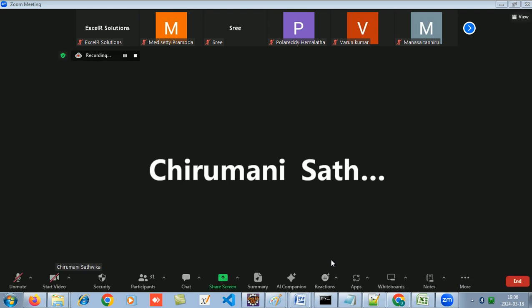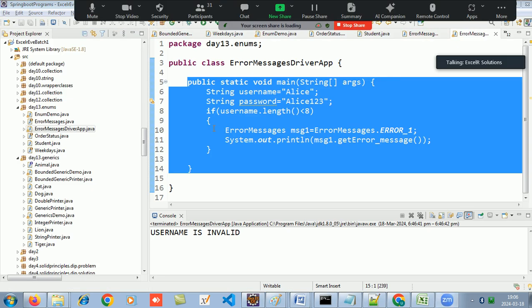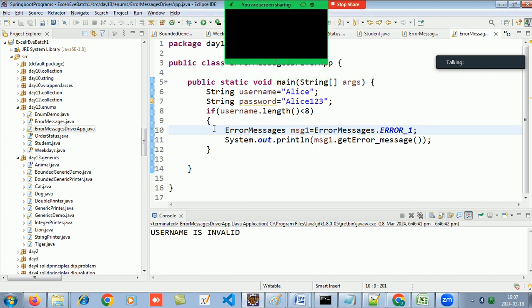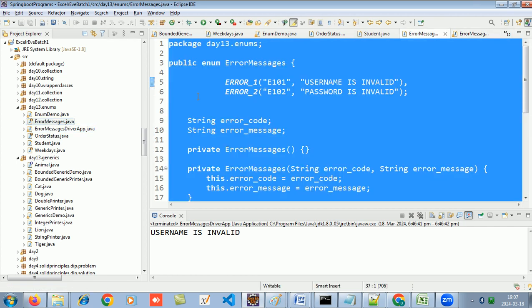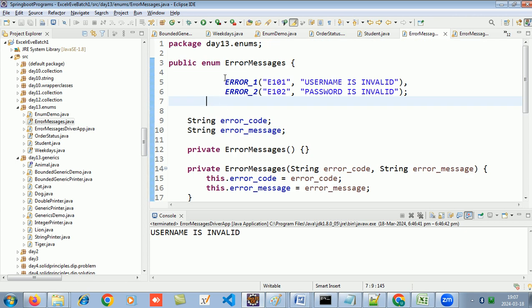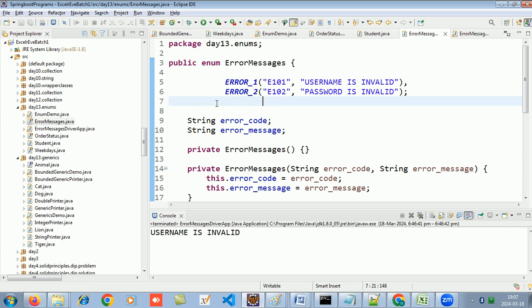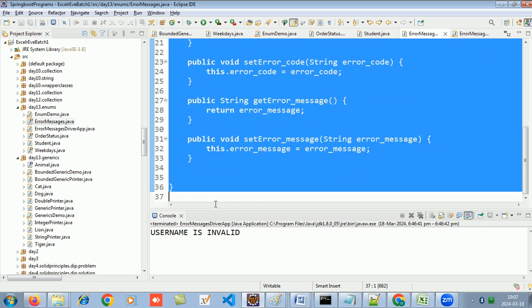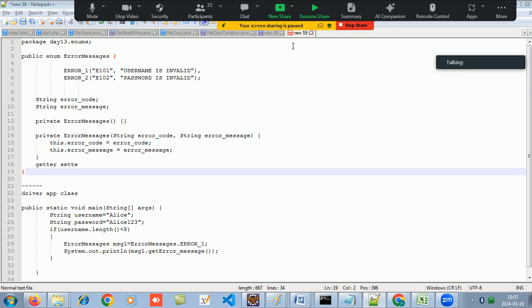So who all were able to do this with the enum? So what basically enums are, you can make the objects of that enum inside the enum itself. See what would have been the difference between an enum and a class. The difference between an enum and a class would have been this.